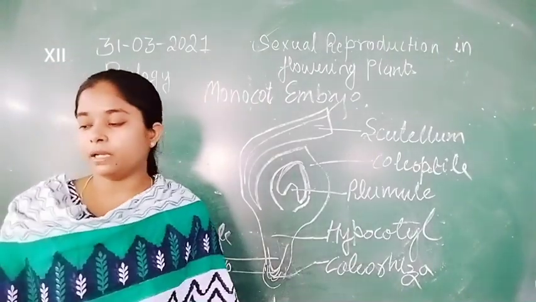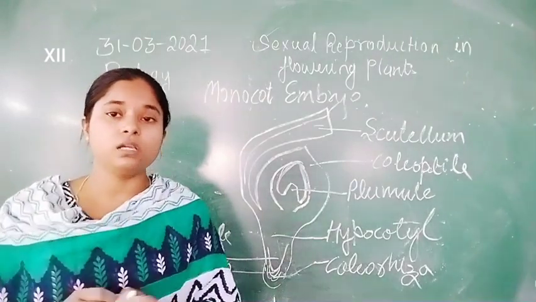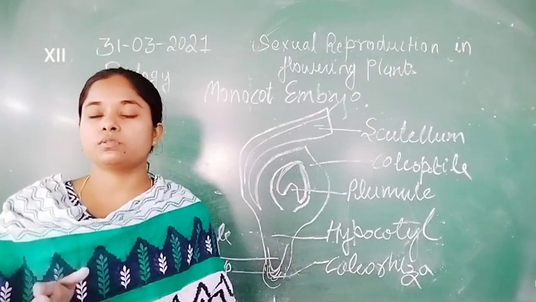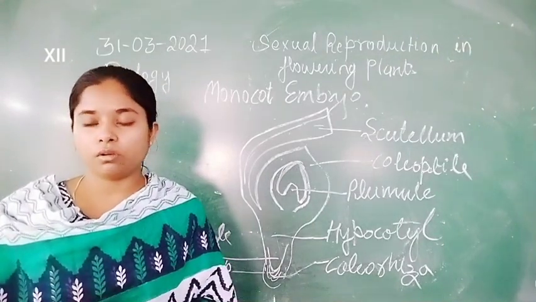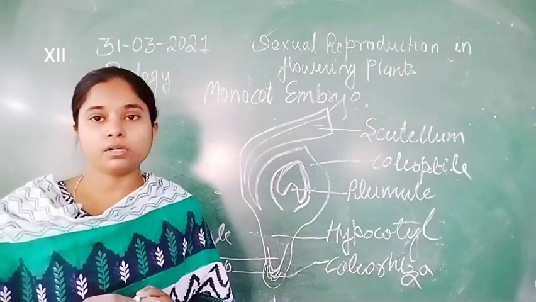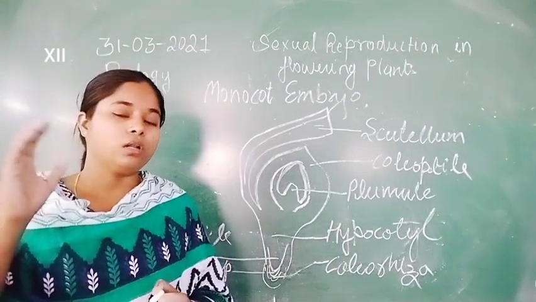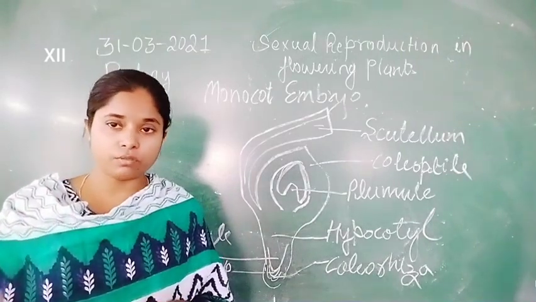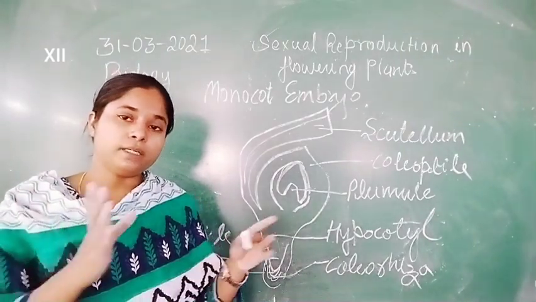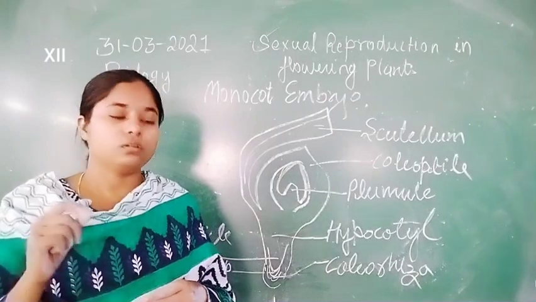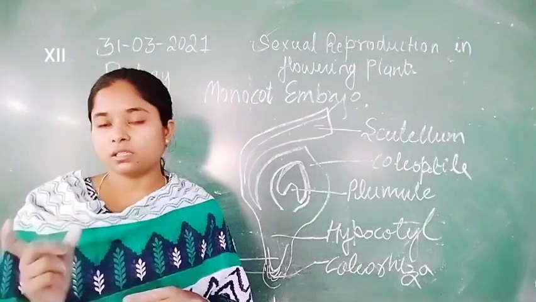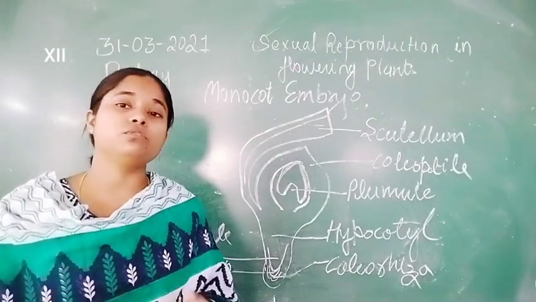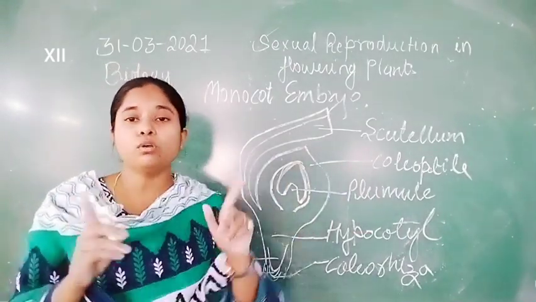albuminous seed. And the seed in which the endosperm is not present, that means all the endosperm is utilized during the development of the embryo, that type of seed is known as non-albuminous seed, and generally they are found in dicot plants, because all the endosperm is utilized in the formation of the two cotyledons.